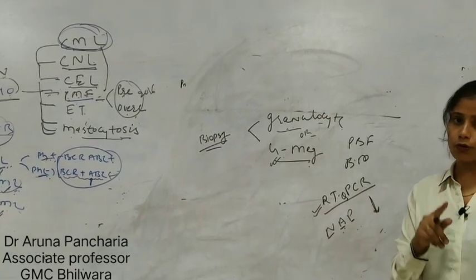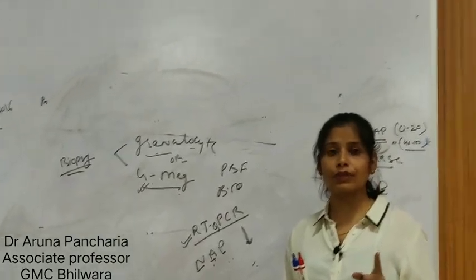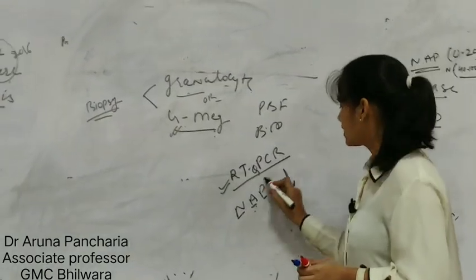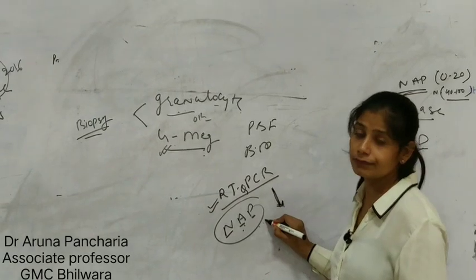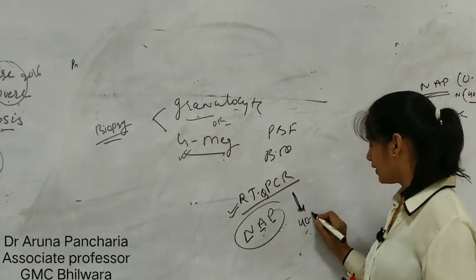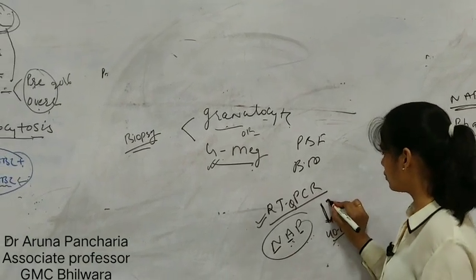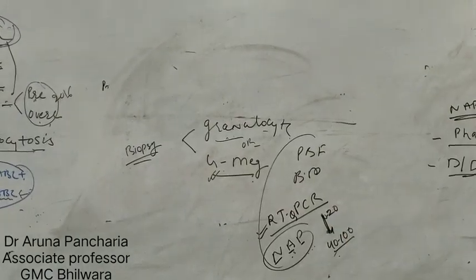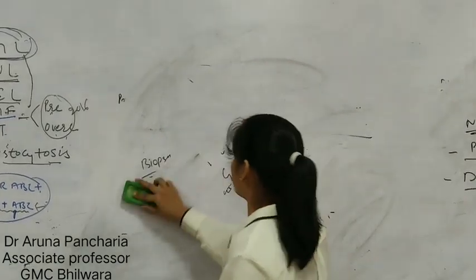So there is a short note: if it comes in your exam, what is the difference between leukemoid reaction and CML, then this NAP score will come into play. NAP score is decreased in CML, and the normal score is 40 to 100, but in CML it comes down to 0 to 20. So these are how we diagnose CML.